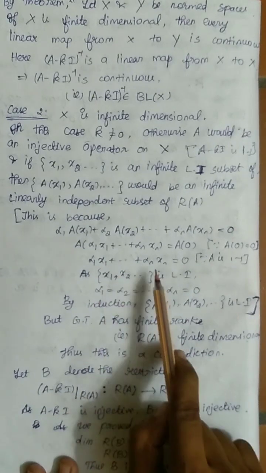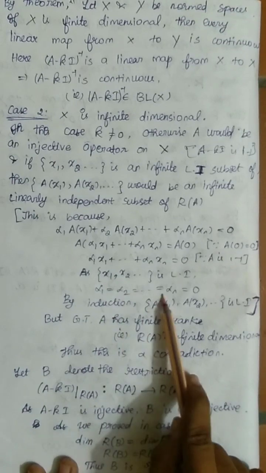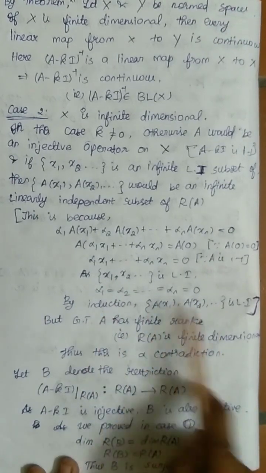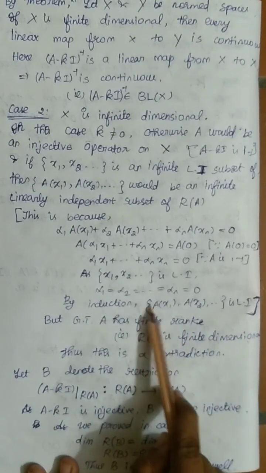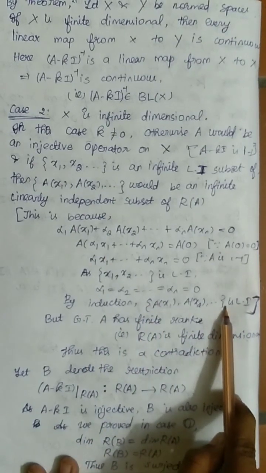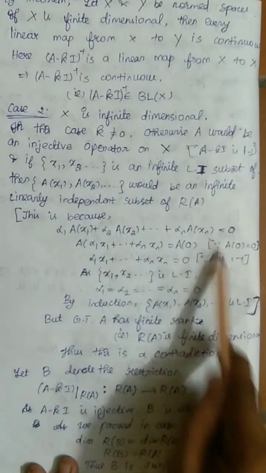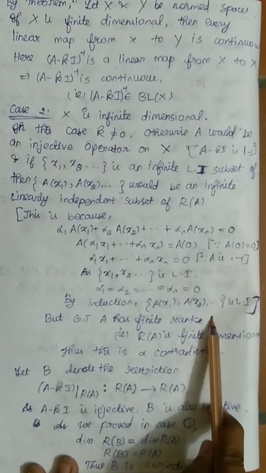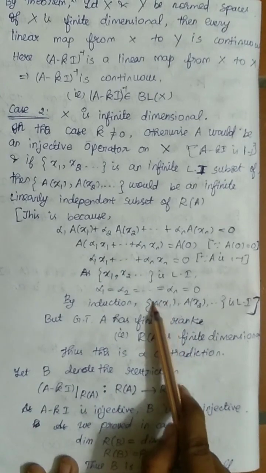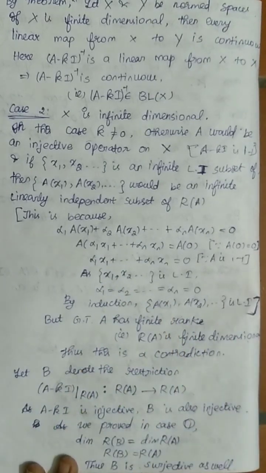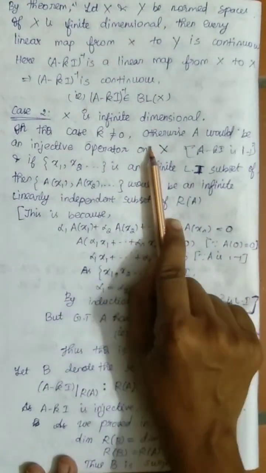As we know that x1, x2, ..., xn are linearly independent, we can write alpha 1, alpha 2, ..., alpha n to be 0. So this is a linearly independent set. To prove that an infinite set is linearly independent, I can prove it by induction. If I prove that some n elements in that infinite set are linearly independent, I can say that the whole set is linearly independent. So I proved that this is linearly independent if my A is injective.